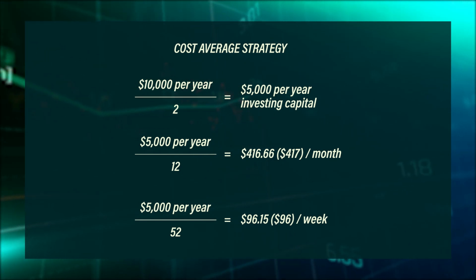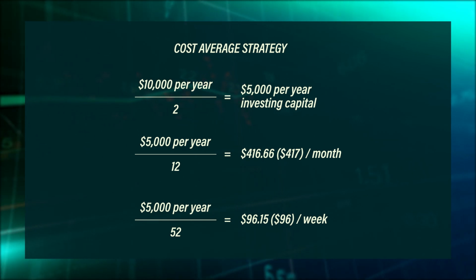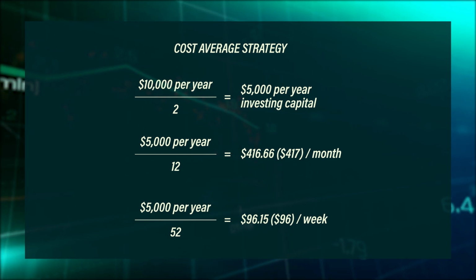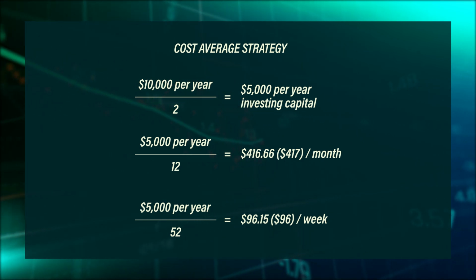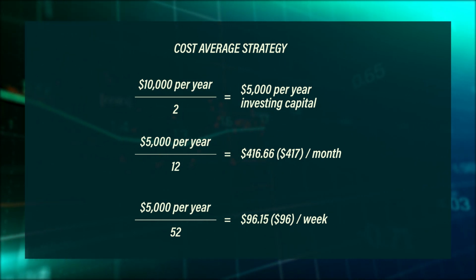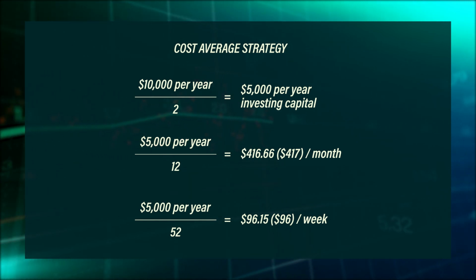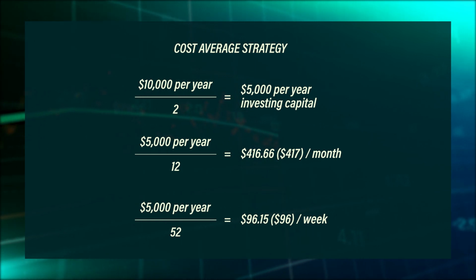That brings you to $5,000 of investing capital per year. Now that you have this figure, you can either divide that by 12, which represents 12 months in a year, or 52, which represents 52 weeks per year. Let's say you pick 12. You don't want to be consistently investing every week because that's too much work. You maybe just want to invest once a month casually.